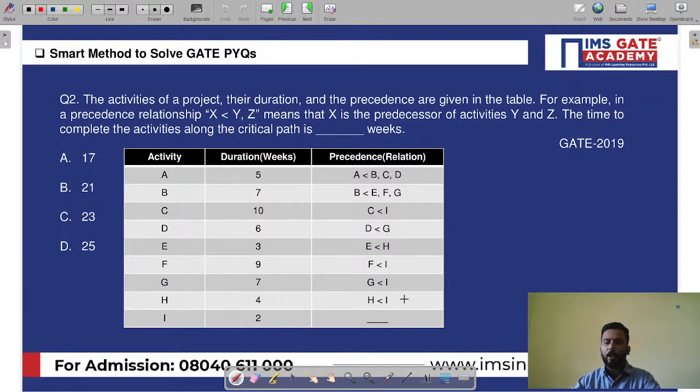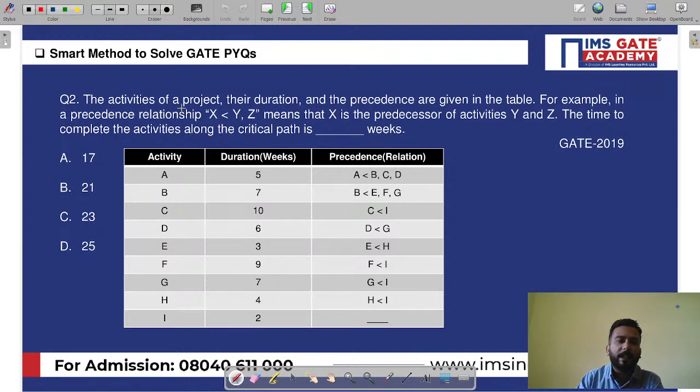Yes. Now, my dear friends, here is a very, very important GATE 2019 question, and I'm sure that if you see this question in the first attempt, you will feel that it is going to take a lot of time. But the trick that I'm going to tell you will make your journey in this question much easier. One trick I will tell you. So before that, I want you to read the question.